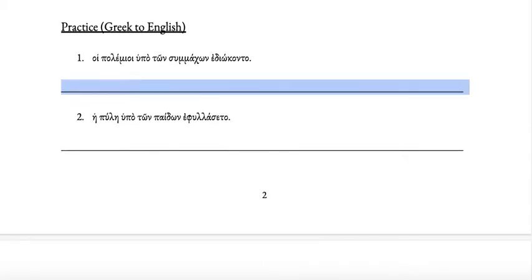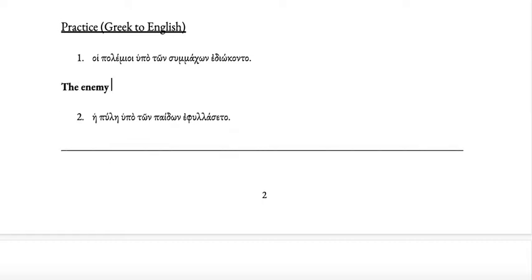So hoi polemioi are the enemy. The verb is ediokonto. So that's imperfect passive, so that means were being chased or pursued. And then hupo plus genitive means by, we're being chased by ton summachon. That's the genitive plural from summachos, which is an ally. So we're being chased by the allies.